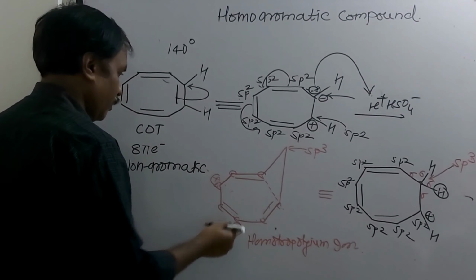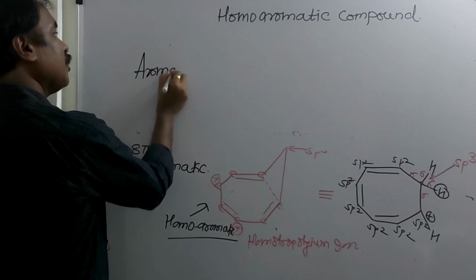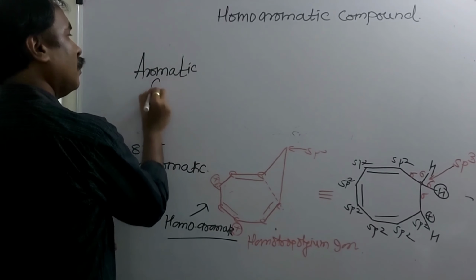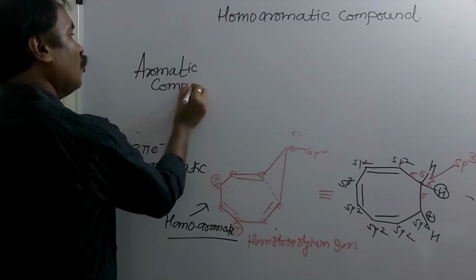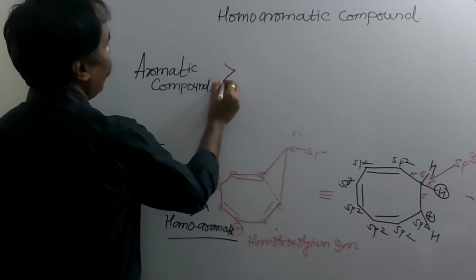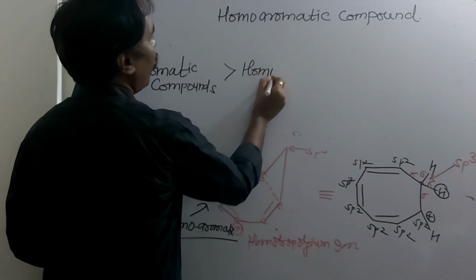Now tell me which compound is said to be more stable, whether aromatic, homoaromatic, anti-aromatic, or non-aromatic. Stability order, this is very important. Here what stability order? Which category is more stable? Remember, aromatic compounds are more stable. Aromatic compounds are more stable than homoaromatic compounds.